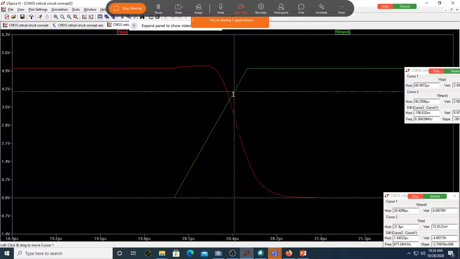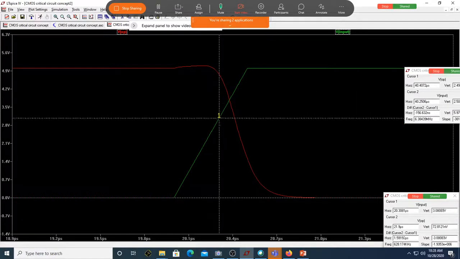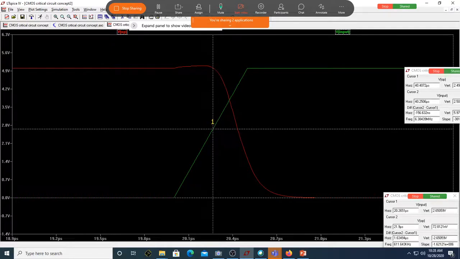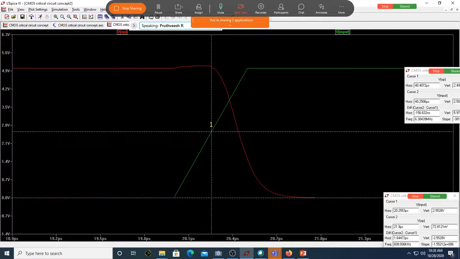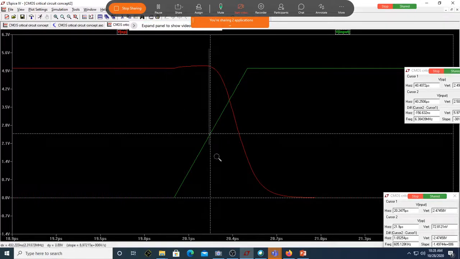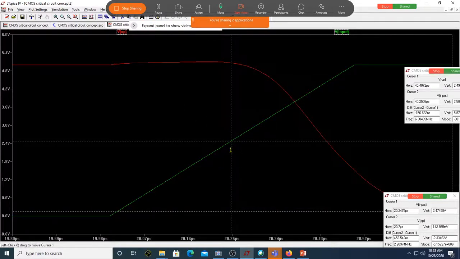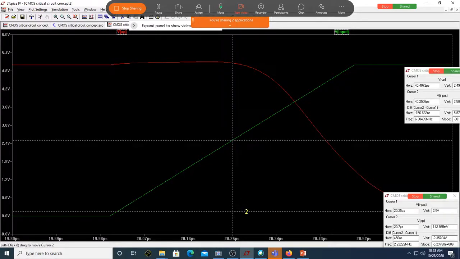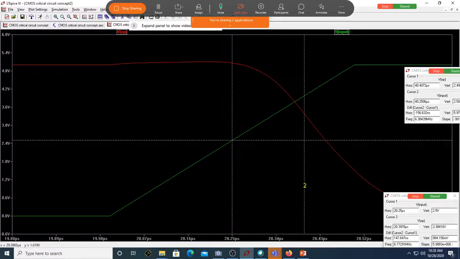Shall I move this now? Where should it be? At the middle of the transition of the input voltage. Let me just zoom in further. Perfect, 2.5. The other one.